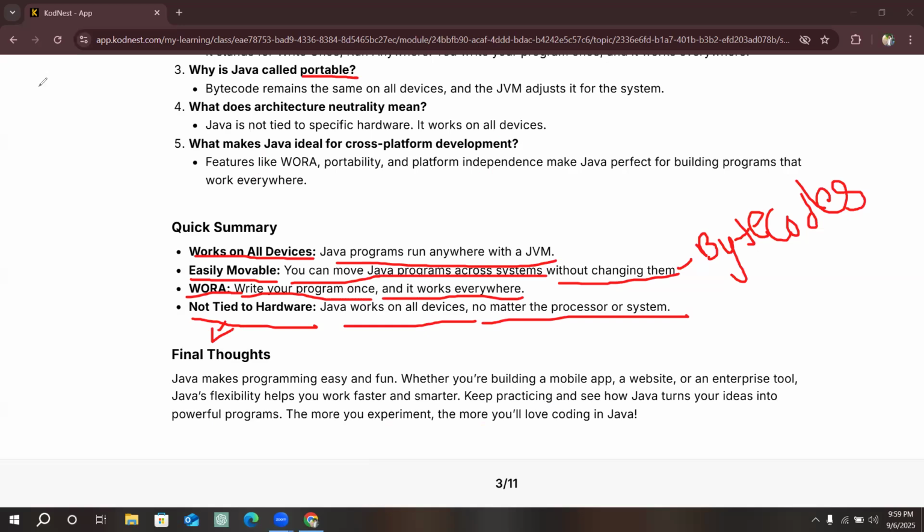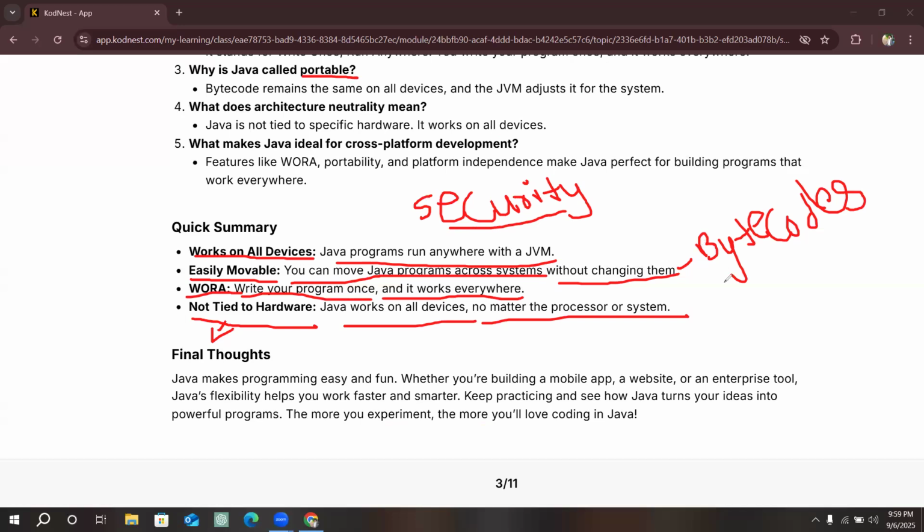You can also add security. It increases the security. How does it increase the security? By sharing the bytecodes. Yes, we are sharing the bytecode, not the source file.